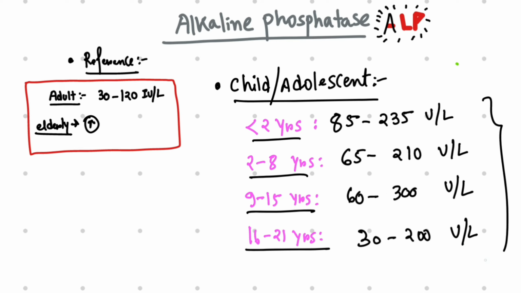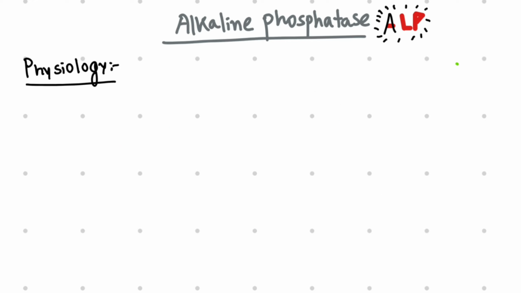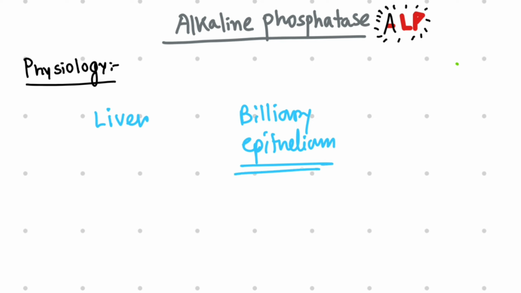So you can get an average idea about the normal value of alkaline phosphatase, and how it changes in blood with age. And finally, it becomes 30 to 120 international units per liter for adults. So let's talk about the physiology of alkaline phosphatase first. This enzyme is found in many tissues in the body, but its highest concentrations are found in the liver, the biliary tract epithelium, and bones.